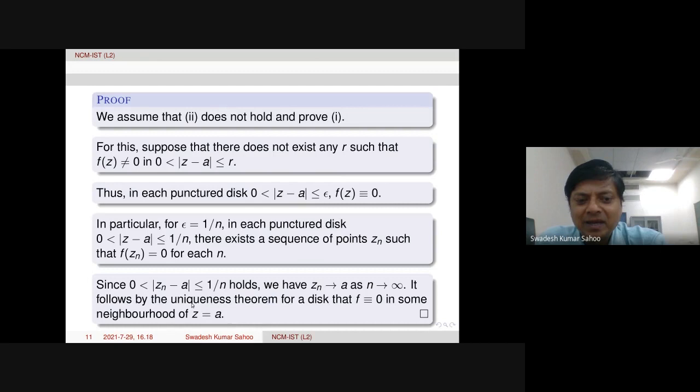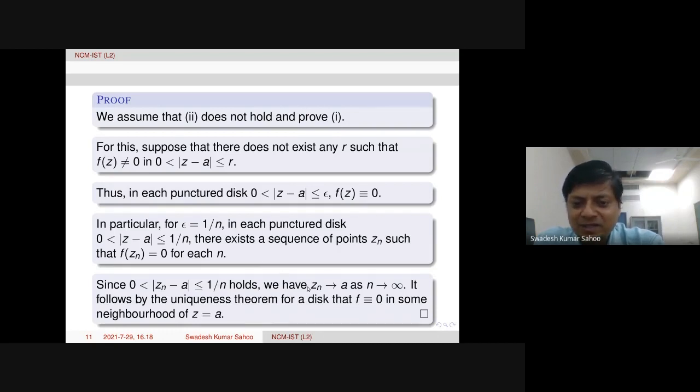Then, by the uniqueness theorem for a disk, f will be identically equal to 0 in some neighborhood of z equal to A. In fact, here in this neighborhood. So we can conclude that f is identically equal to 0 in some neighborhood of A. What was the uniqueness theorem for a disk?